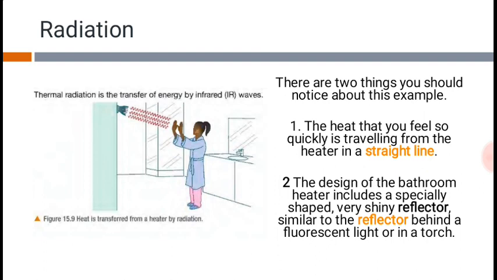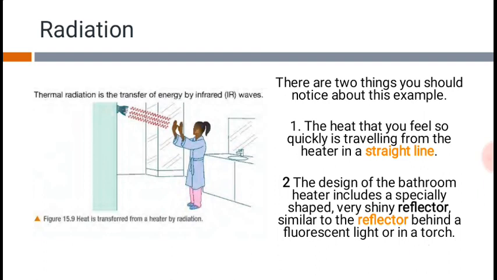Number two is that any device which gives thermal radiation has its own unique design. For example, the bathroom heater includes a specially shaped, very shiny reflector, similar to the reflector you find behind a fluorescent light or in a torch.